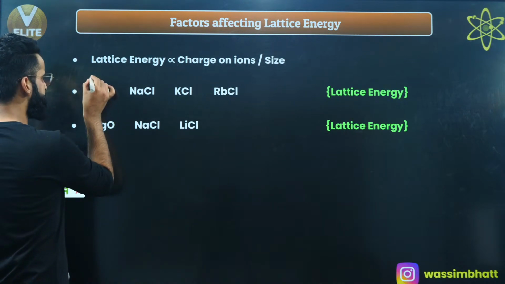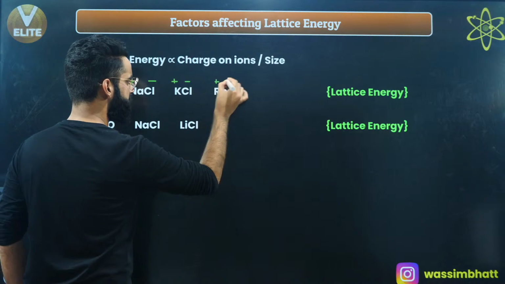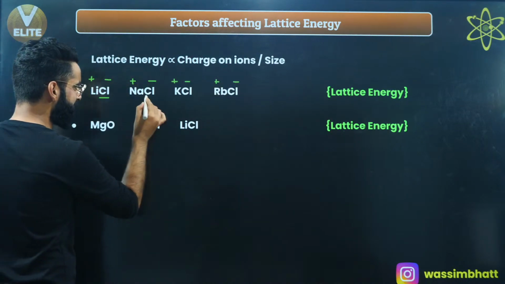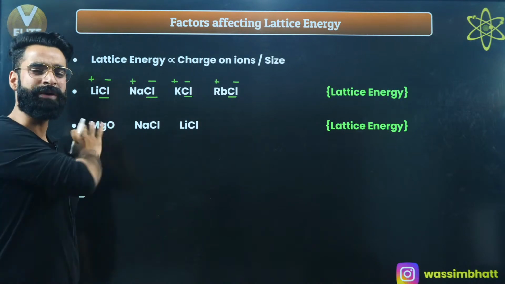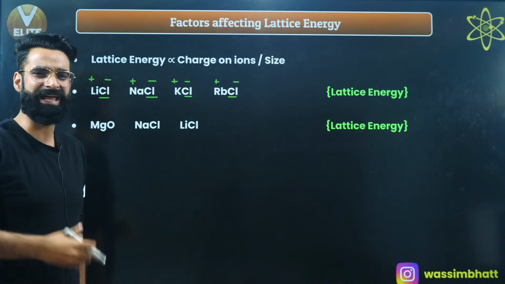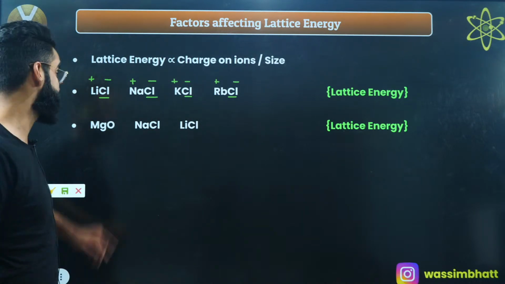Over here, this is Li positive, Cl negative, Na positive, Cl negative, K positive, Cl negative, Rb positive, Cl negative. The anion is the same everywhere, so I'm not going to decide on the basis of the anion. Let's keep the anion aside and decide on the basis of the cation, because the cation is changing.